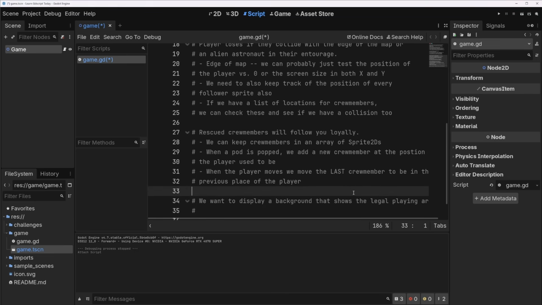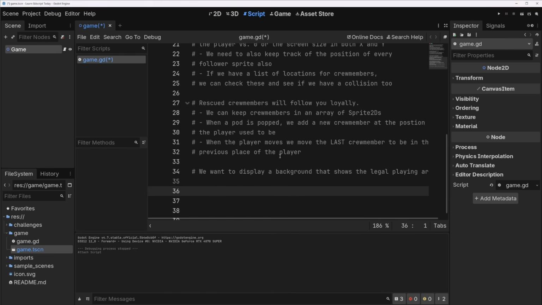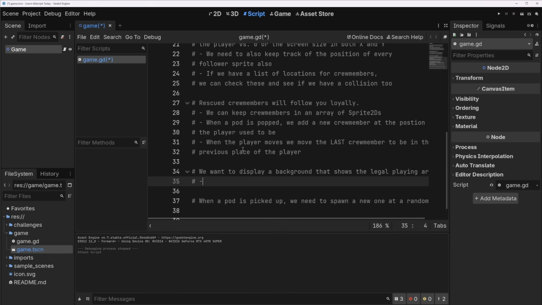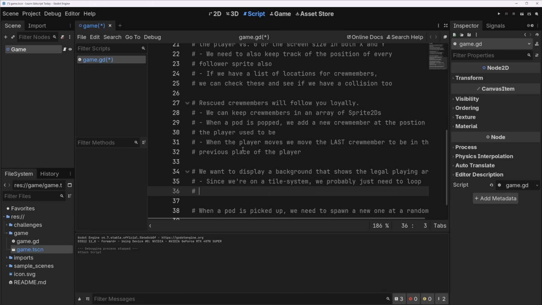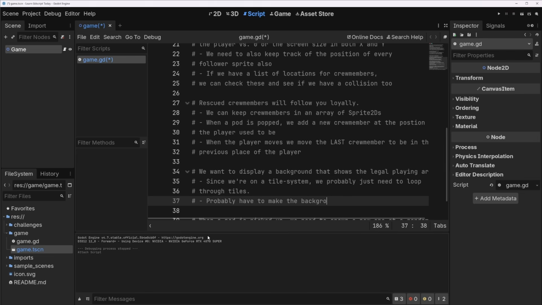That's not very fun. And there's another thing too. Again, these are the kinds of things maybe you have a conversation with your designer to tease out more requirements, but something like when a pod is picked up, we need to spawn a new one at a random place. So let's talk about this one. Since we're on a tile system, we probably just need to loop through tiles. Godot has a really cool tile map system that we're not going to use for this. We're just going to render sprites. Probably have to make the background tiles a lower Z index so they do not overwrite our little guys.